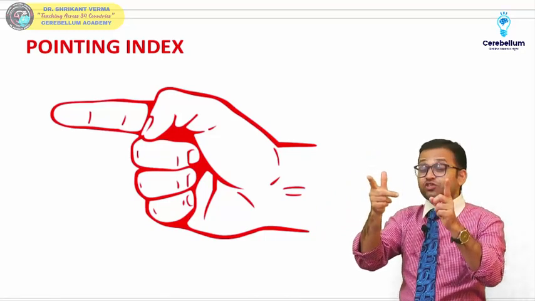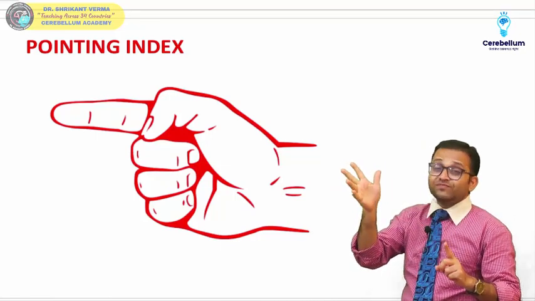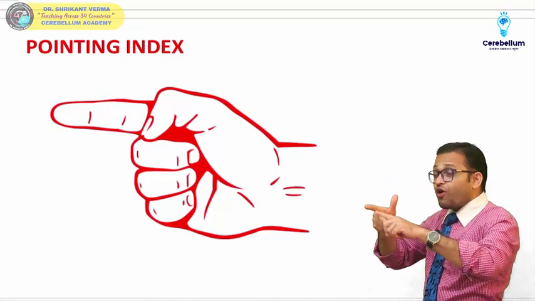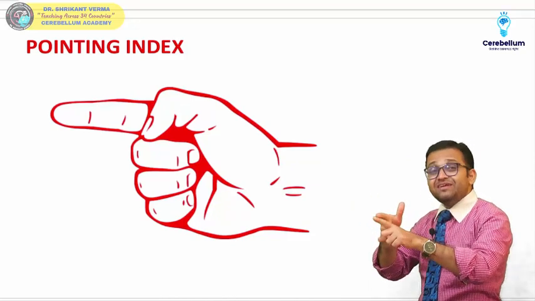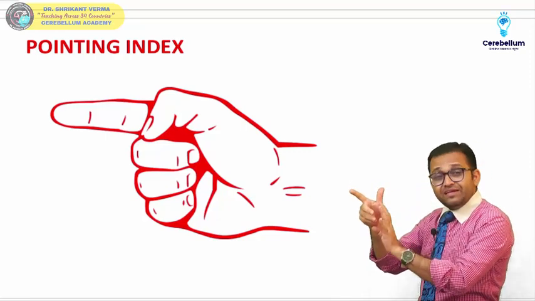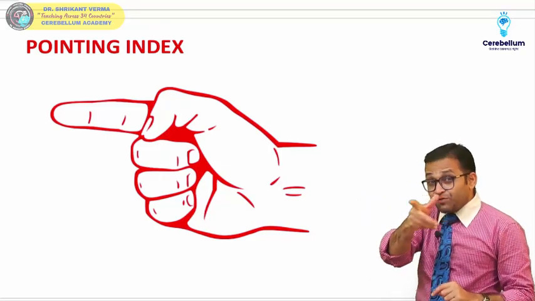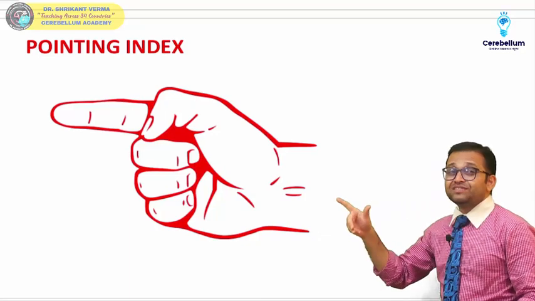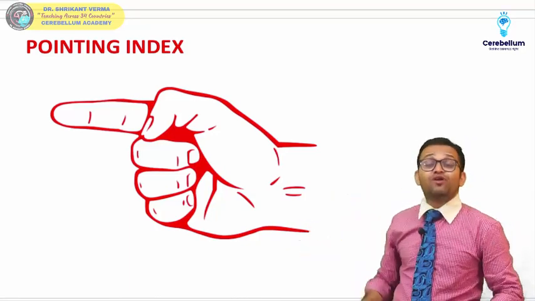Also, one fact is written in your textbook that all these tendons are in a common synovial sheath, so automatically with these two fingers the middle finger is flexed. But this finger, the nerve fibers which are supplying this index finger, are getting damaged, so the patient will present with the pointing index. This finger will point towards the doctor. So this is your pointing index. Remember beta, pointing index is found in case of a mid forearm injury.